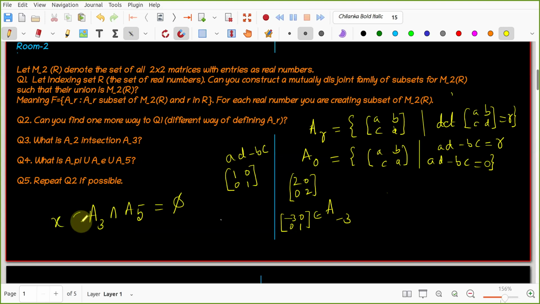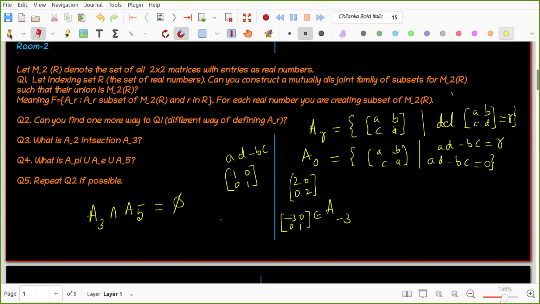If you write it formally, we need to prove this is the empty set. Suppose we start with one element, X belongs to A3 and X belongs to A5. X belongs to A3 means determinant of X equals 3. X belongs to A5 means determinant of X equals 5. But there is no matrix with two determinants. That's why we do not have an element like that, so it is an empty set. Good, nice. You told correctly.